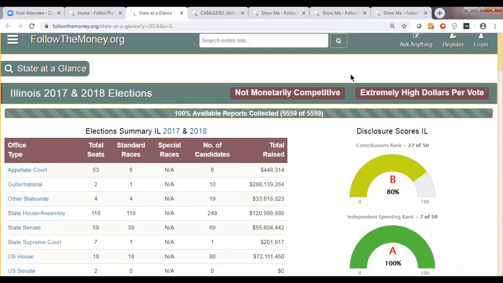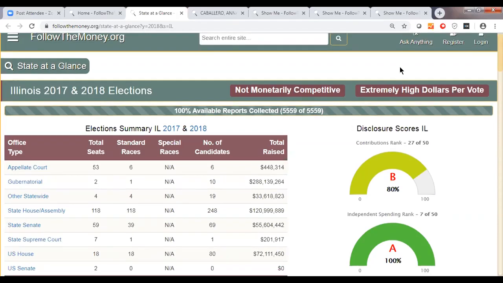And by not monetarily competitive, what we mean here is that if you're running for a single seat office, such as a governor office or a state house office, for example, in Illinois, the candidate raising the most money is raising more than twice as much as the next candidate. And we determine that to be non-competitive. It's a pretty generous definition of competitive. So in Illinois, you really have people running away with elections as far as the fundraising goes. Both of these things, incidentally, tend to favor incumbents running in elections.